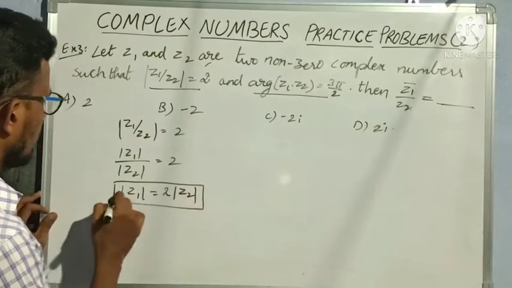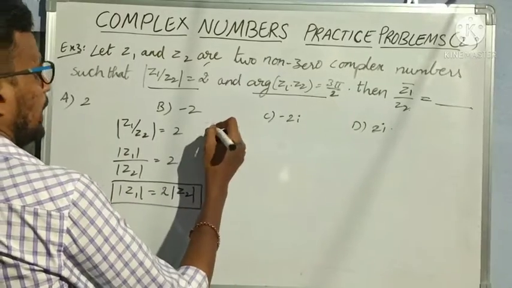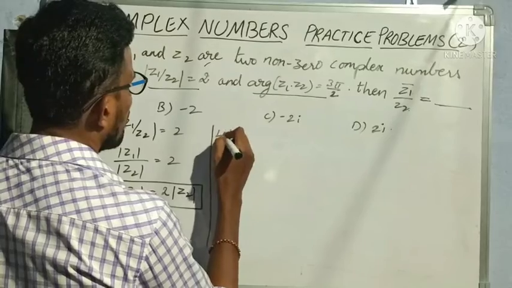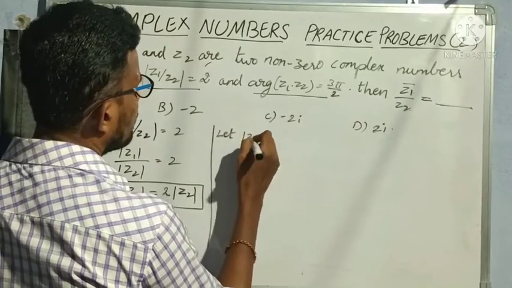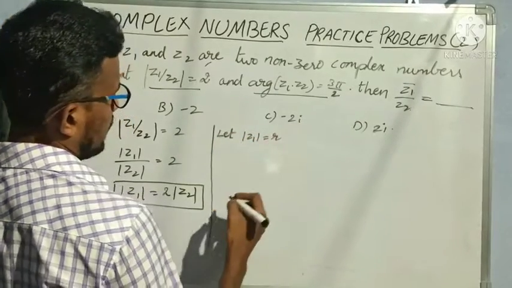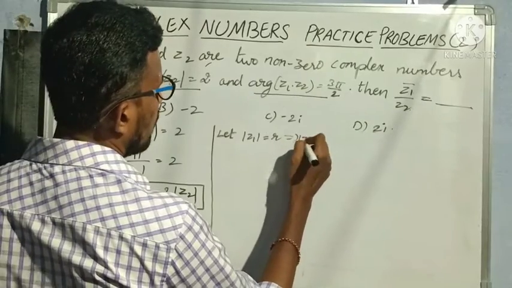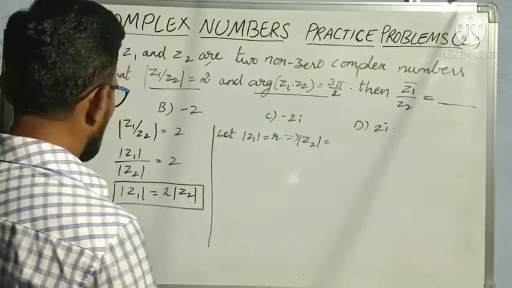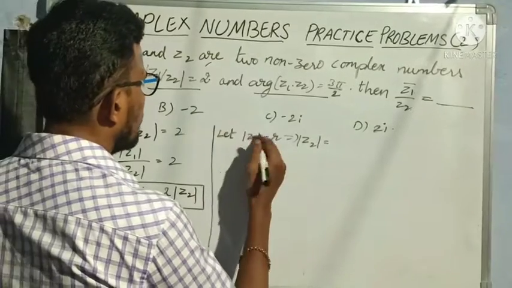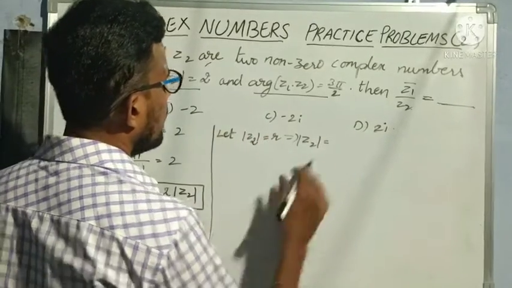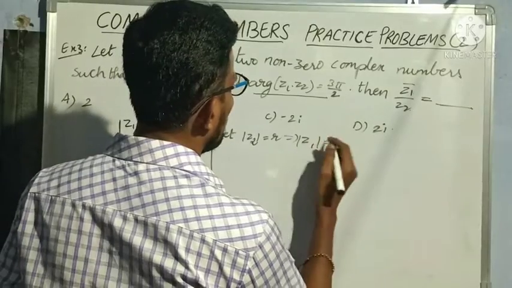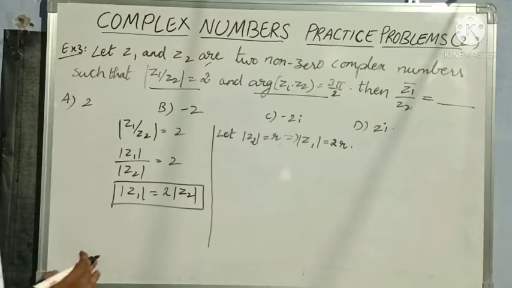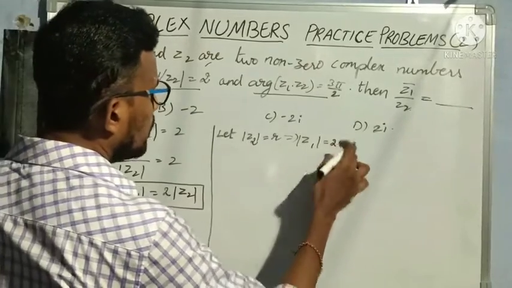So let modulus of Z2 be R. Then modulus of Z1 becomes 2 times modulus of Z2, that is 2 into R, 2R.